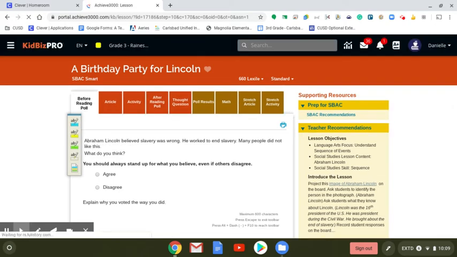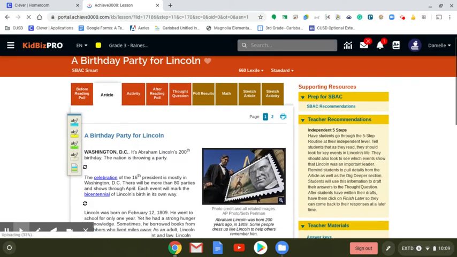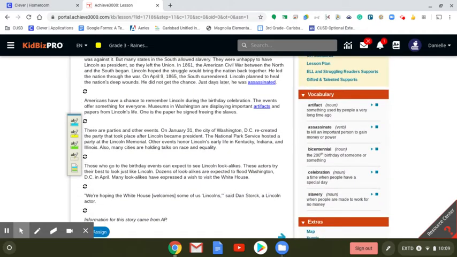He worked to end slavery. Many people did not like this. What do you think? You should always stand up for what you believe, even if others disagree. So pick agree, disagree, and explain why. Then we have the article to read and the vocabulary choices I have this week.